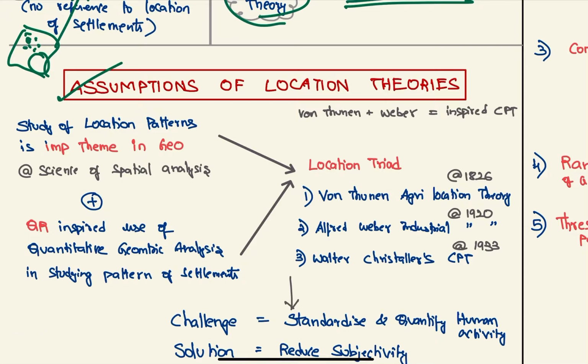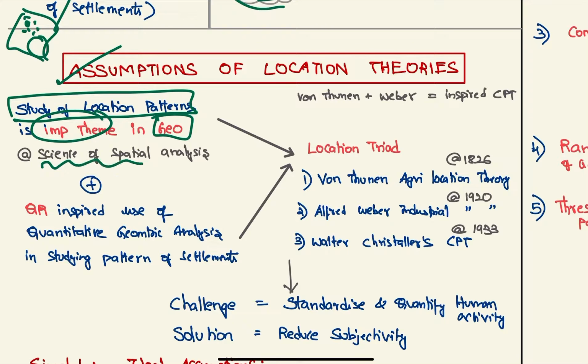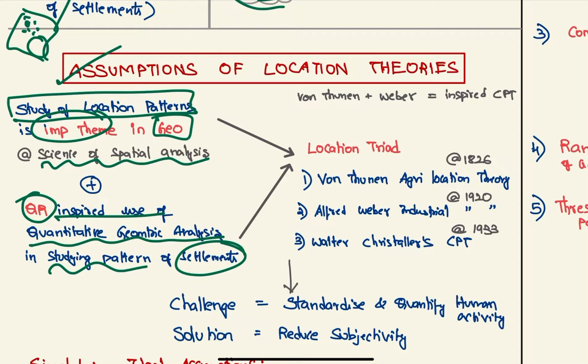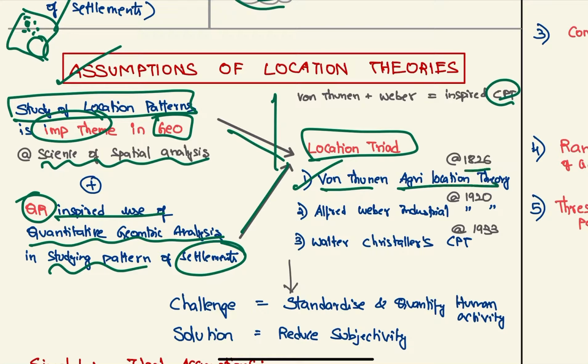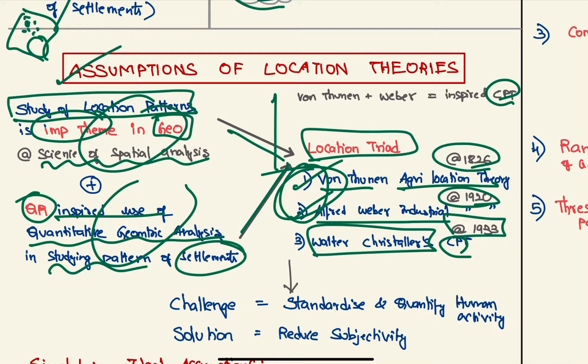There are some assumptions of the location theories. Basically, the study of location patterns is an important theme in geography, which is why it is also called the science of spatial analysis. Second, quantitative relation: it inspired the use of quantitative geometrical analysis in studying the patterns of settlements. So these two things inspired the CPT. Also, the location triad, which are Von Thunen's agricultural location theory, given in 1826, and Alfred Weber's industrial location theory, given in 1920. These two also inspired Walter Christaller's CPT, which was given in 1933.